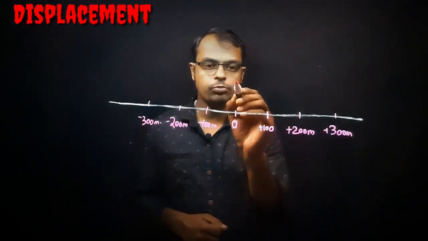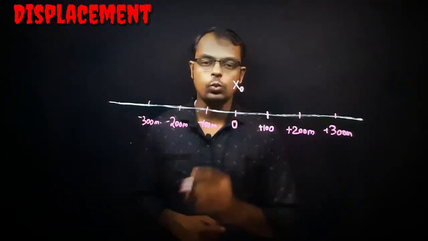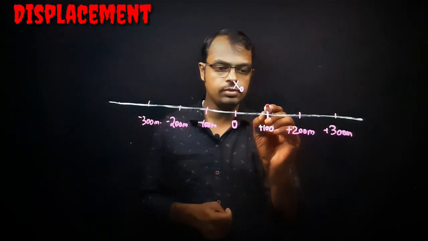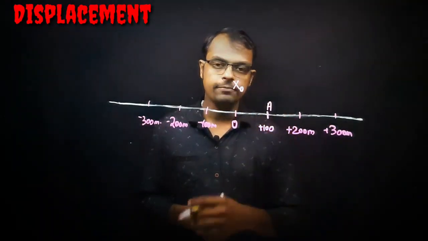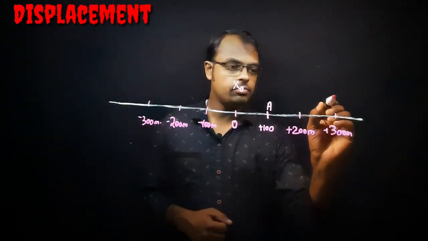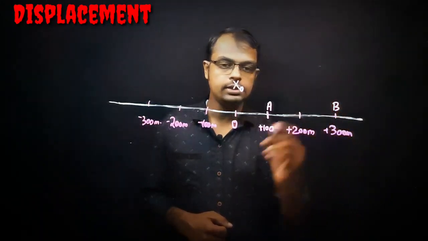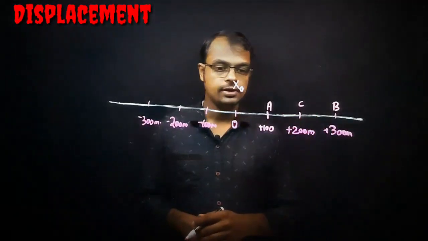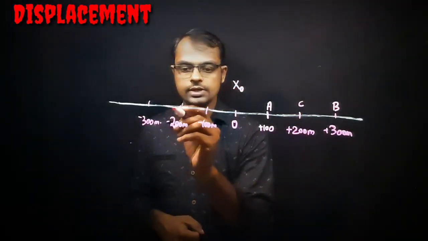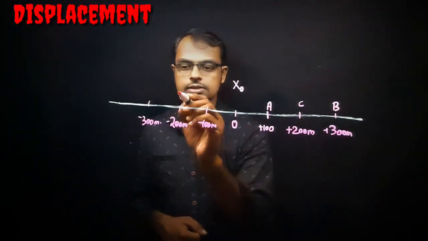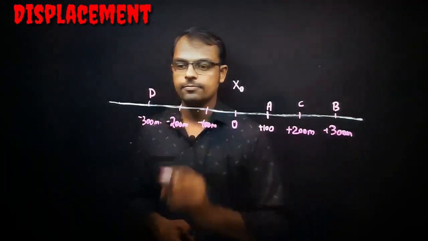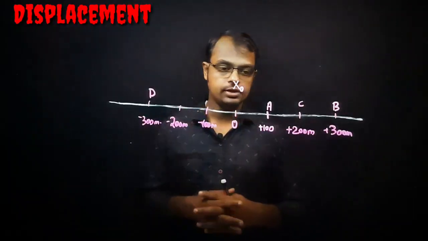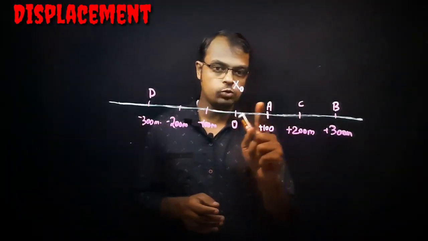So this is the origin. I am marking it as the position x0, that is origin. This point can be considered as A, this point can be considered as B, and this point can be considered as C, and maybe towards the left side this point can be considered as D. Okay. Now imagine the object is now traveling towards the right.